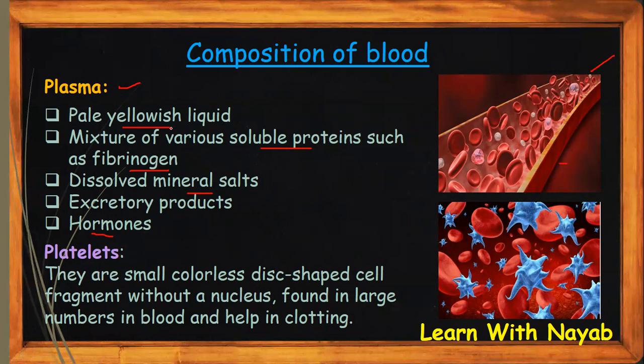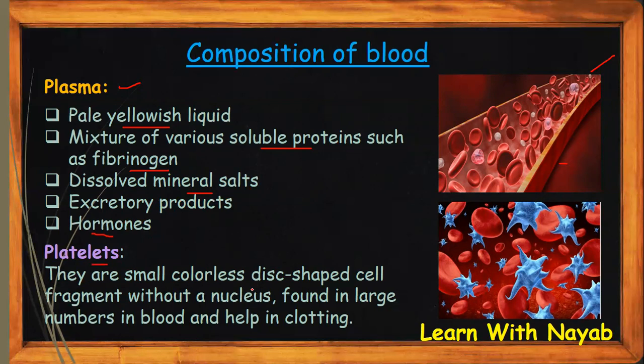Now, plasma is a yellowish liquid which is present in the blood, and it maintains the fluidity of blood. That means that if plasma hadn't been there, the blood wouldn't have been fluid, it would be just solid blood cells and others. So plasma has to be there, and it also has soluble proteins which help in many things. It has excretory products which have been taken out of the cells, and dissolved mineral salts and hormones.